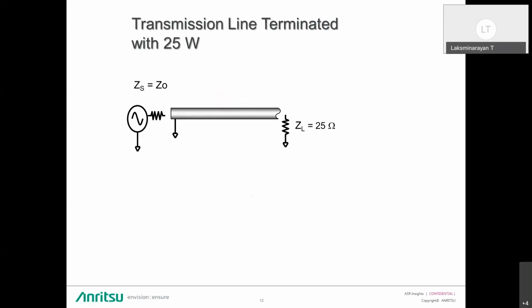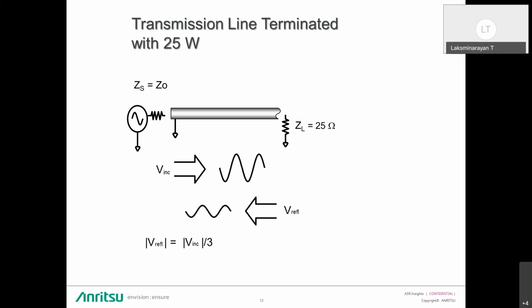Finally, let's terminate our line with a 25 ohm load. So what happens? Some of our incident energy will be absorbed in the load and some will be reflected back towards the source. We will find that our reflected voltage wave will have an amplitude of 1/3 that of the incident wave, and that the two waves will be 180 degrees out of phase at the load. So this is how it looks.